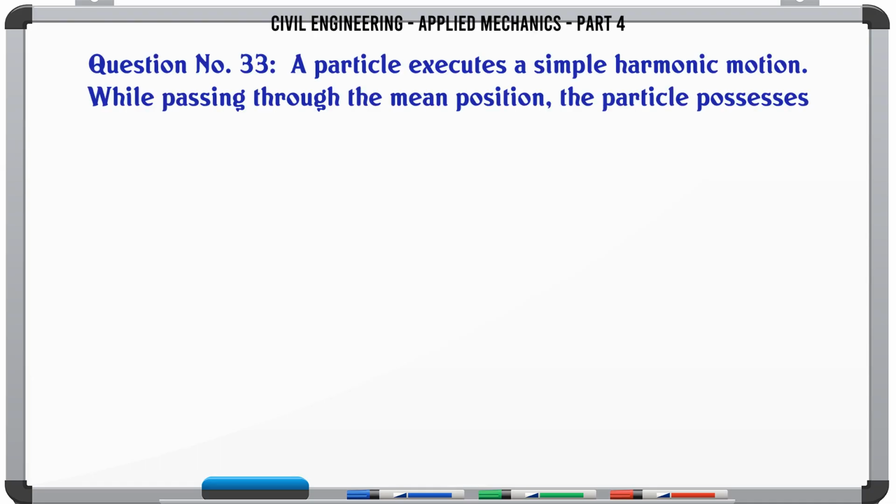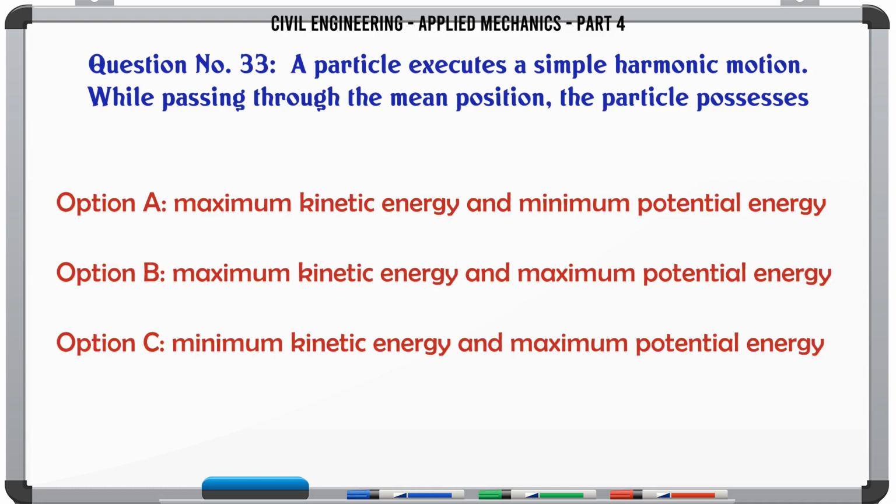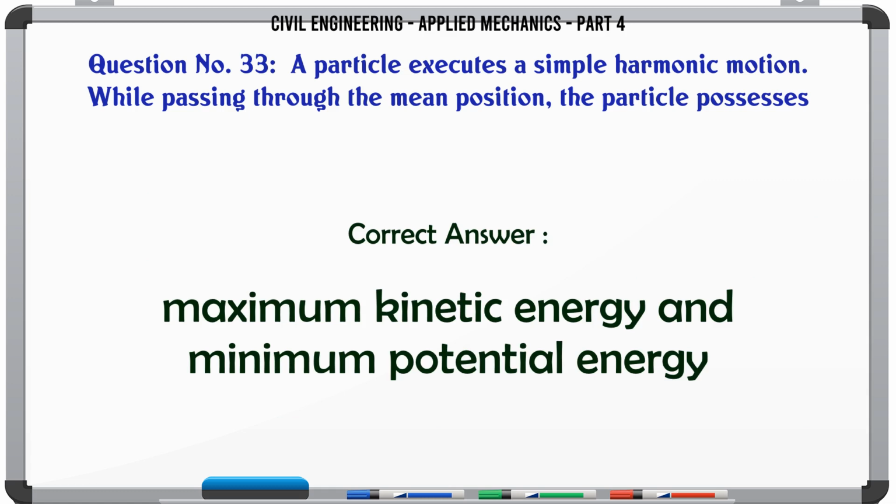A particle executes a simple harmonic motion. While passing through the mean position, the particle possesses A. maximum kinetic energy and minimum potential energy, B. maximum kinetic energy and maximum potential energy, C. minimum kinetic energy and maximum potential energy, D. minimum kinetic energy and minimum potential energy. The correct answer is maximum kinetic energy and minimum potential energy.